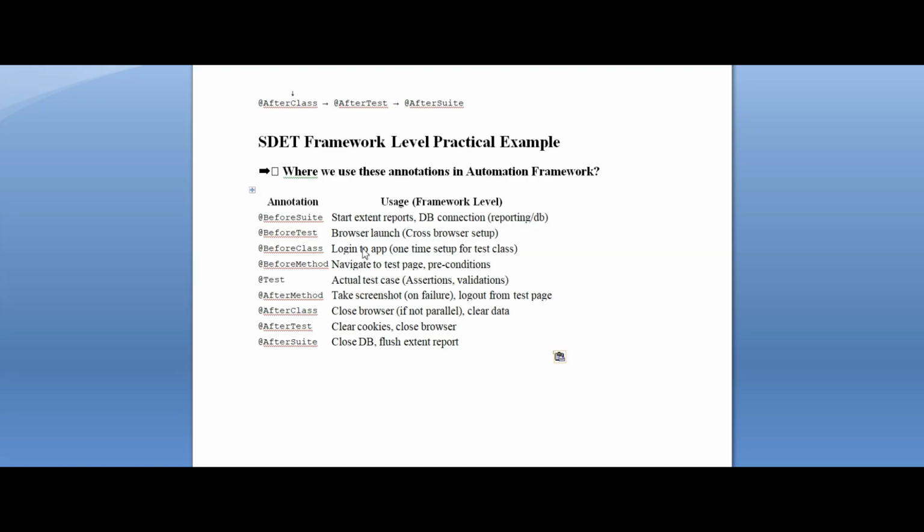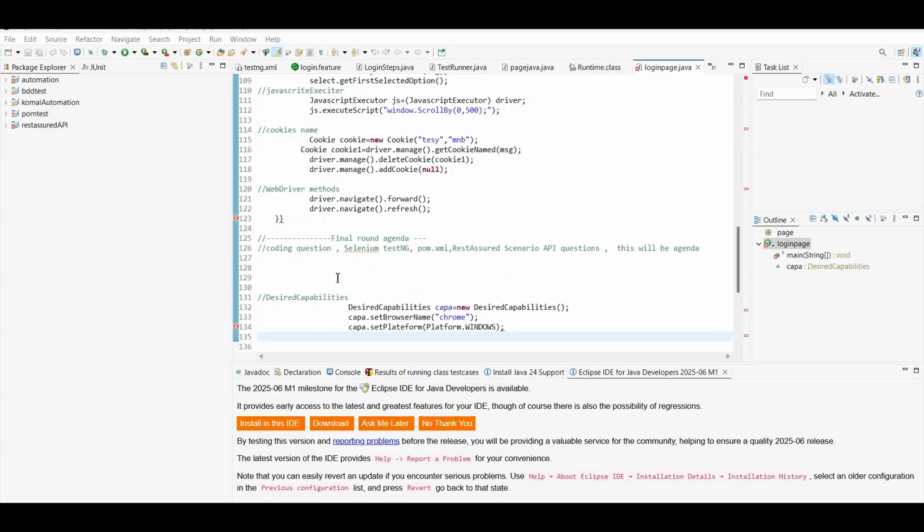After class, close the browser, and if not running in parallel, clear data. After test, clear cookies and close the browser. After suite, close the DB connection and flush the Extent Reports. These are the kinds of activities we maintain in our framework. You can learn them or explain them in your own way.